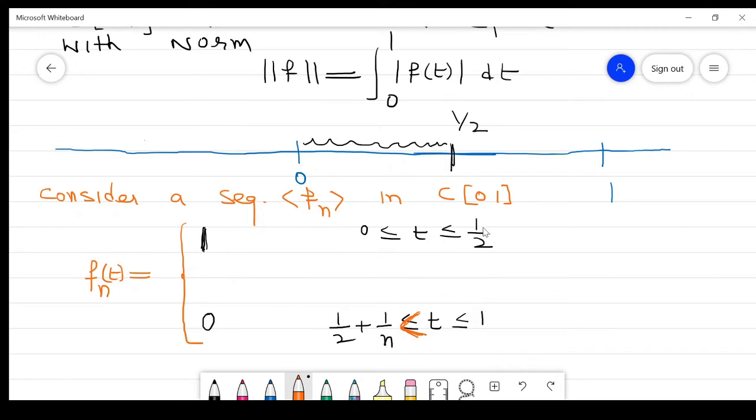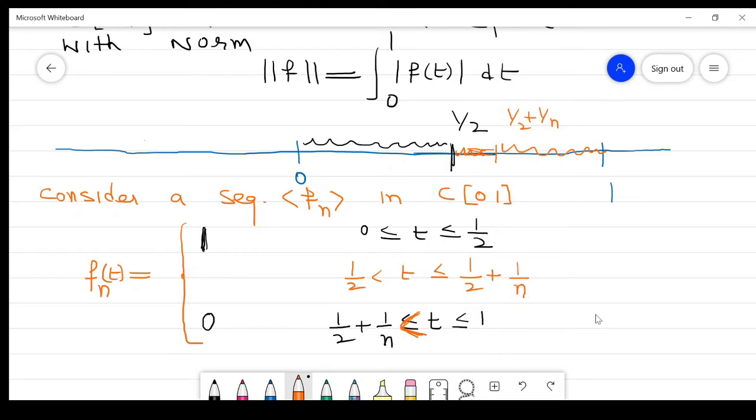Now, the remaining part is the function on the interval from 1 by 2 plus 1 by n to 1. So the remaining part is this. Clear? What is that part? This is 1 by 2 less than t less than or equal to 1 by 2 plus 1 by n.